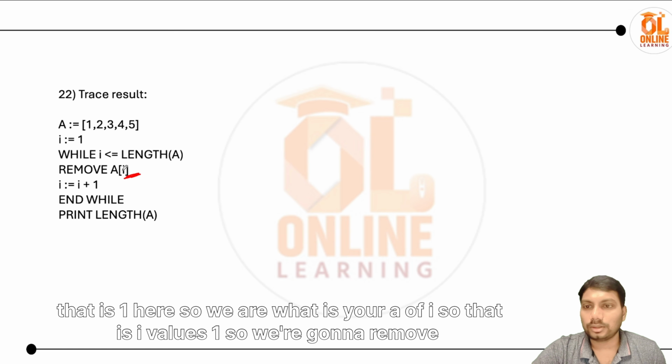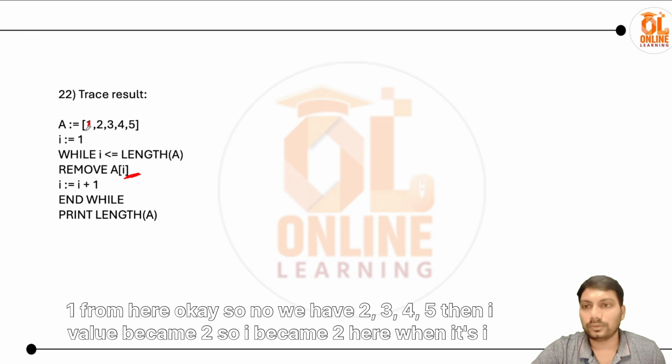So what is the value of I? The I value is 1, so we are going to remove 1 from here. Okay, so now we have 2 3 4 5. Then the I value became 2, so I became 2 here.